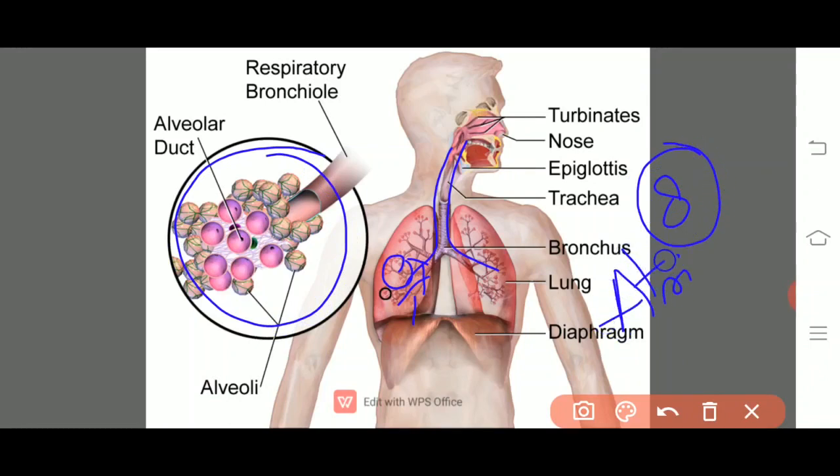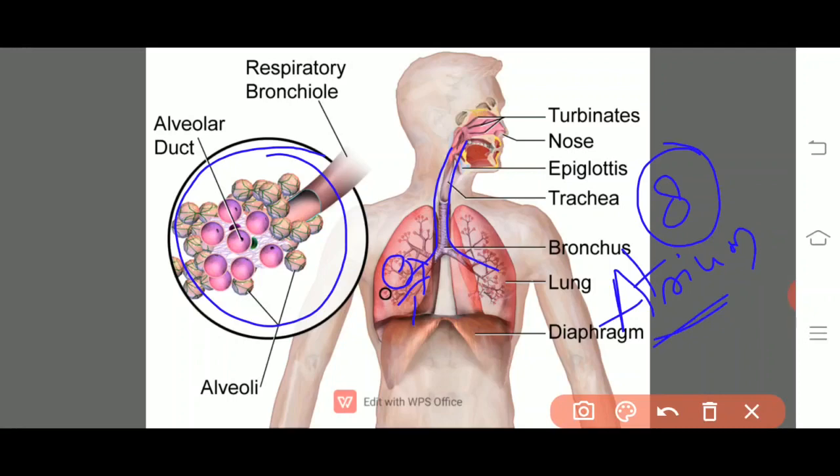In each and every atrium there are eight alveoli. If you see only one alveolus, each and every alveolus is a round sac-like structure.